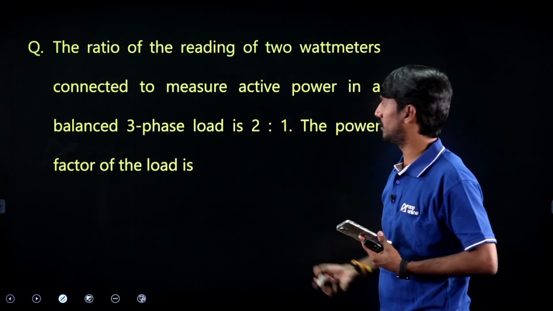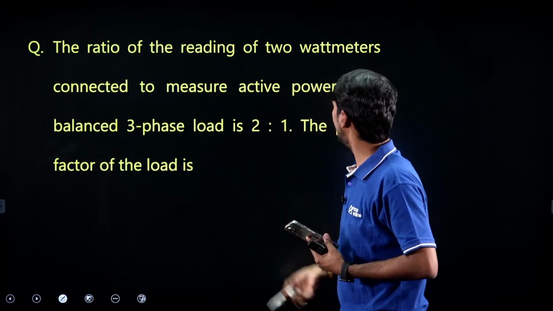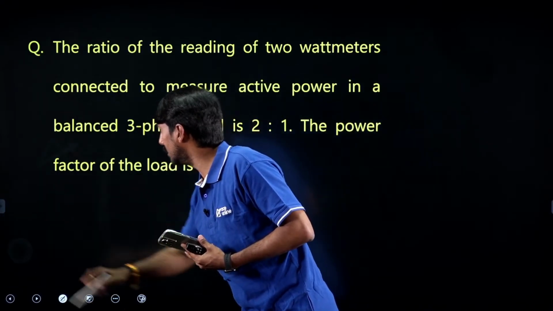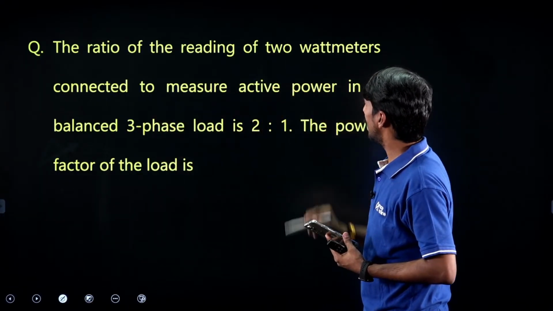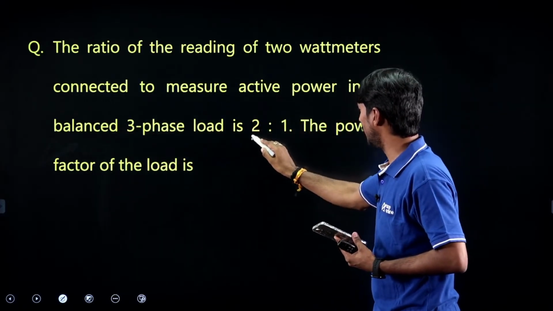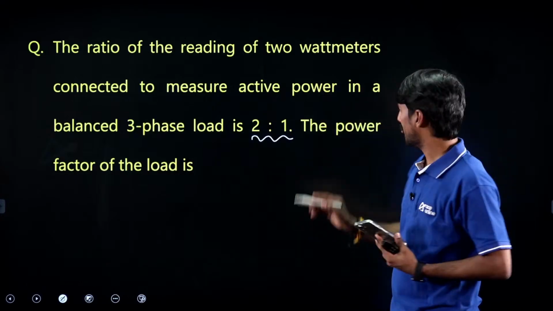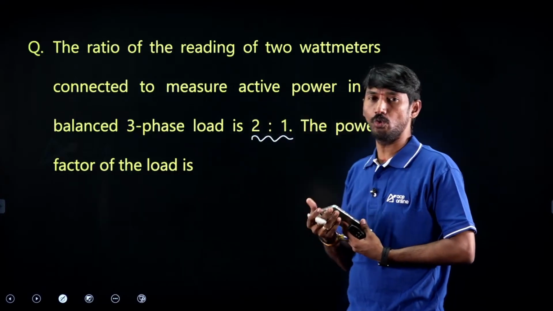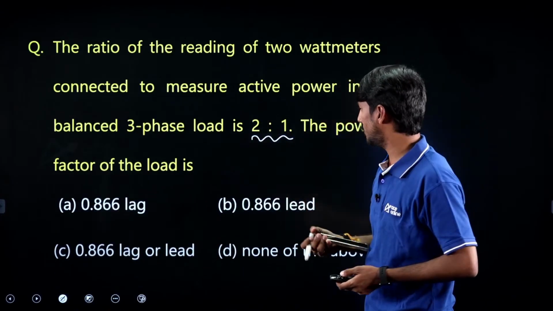Right, power measurement question. The ratio of the readings of two wattmeters connected to measure active power in a balanced 3-phase load is 2:1. What is the power factor of the load? I am giving 30 seconds for this, just try.